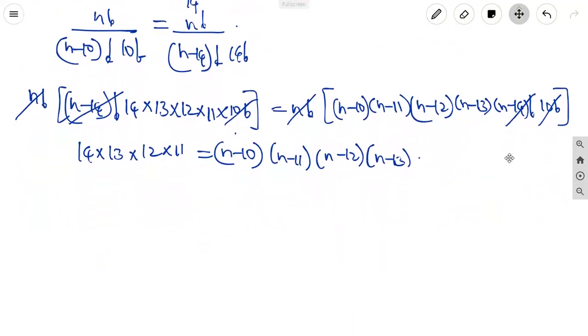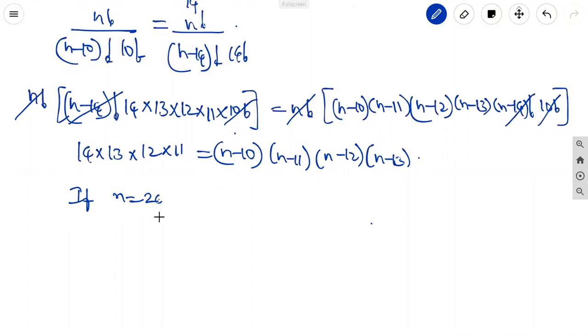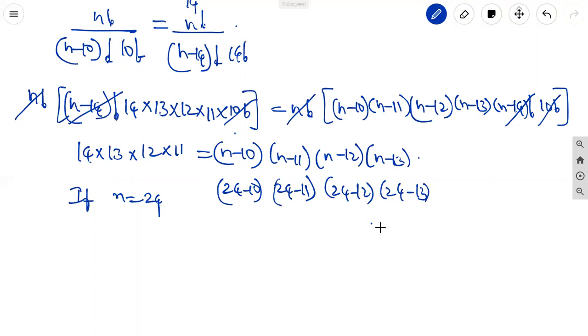If we choose n equal to 24, 24 minus 10 is 14, 24 minus 11 is 13, 24 minus 12 is 12, 24 minus 13 is 11.